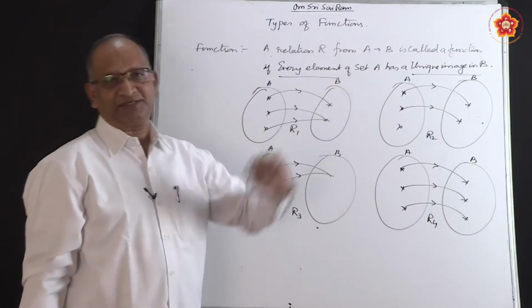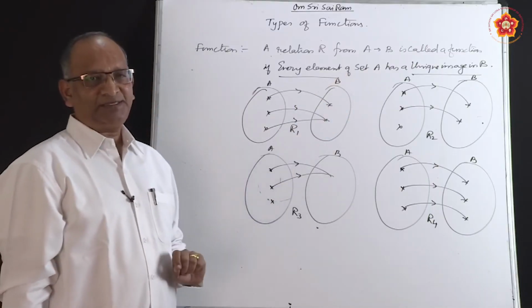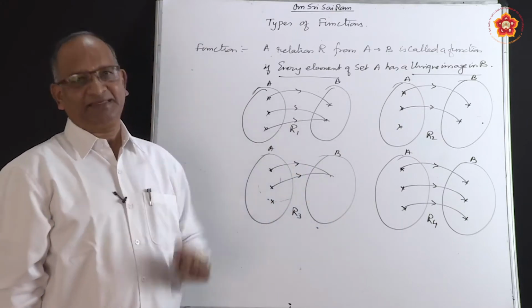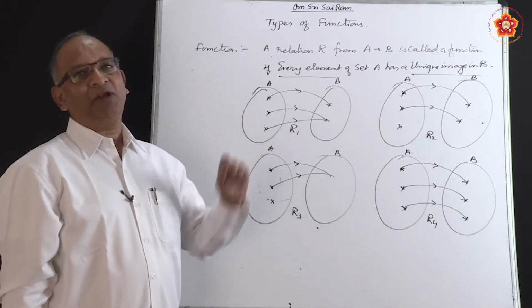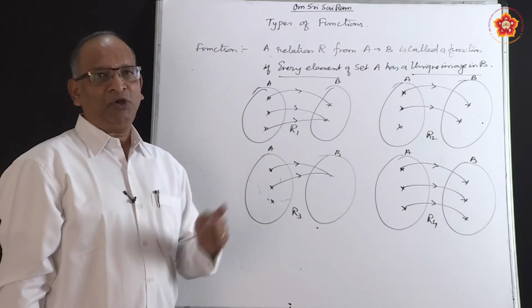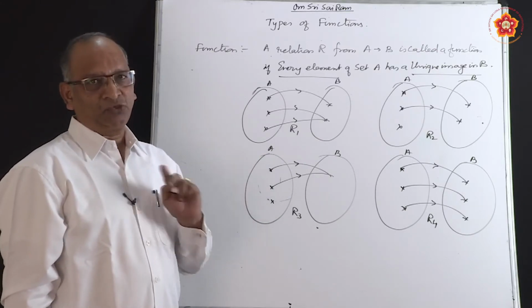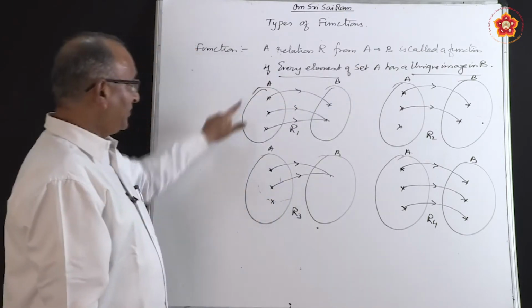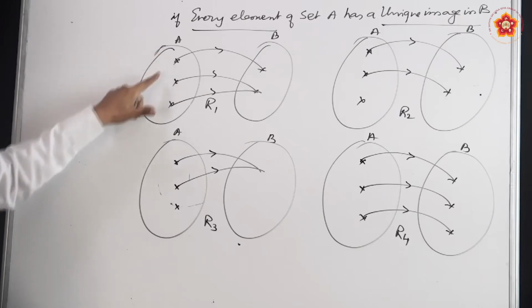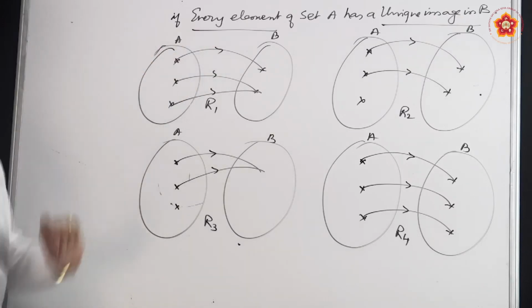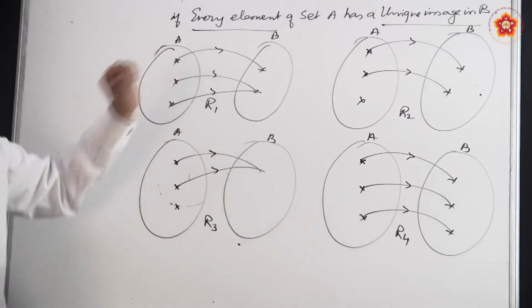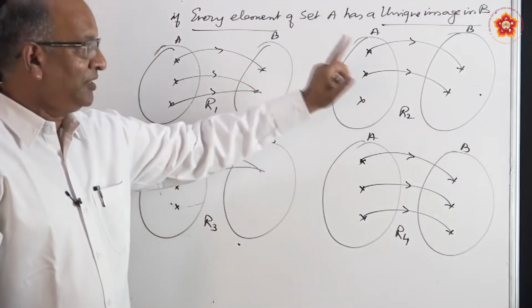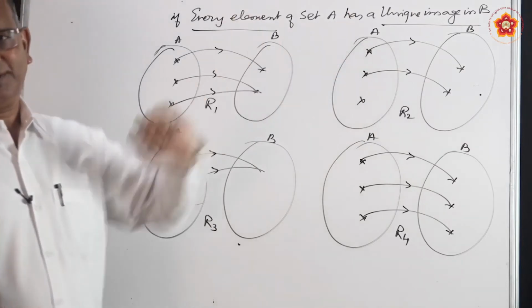All of them are relations. Why are all of them relations? Because elements of the first set are related with the elements of the second set. But all of them are not functions. In order to know whether it is a function or not, check two things. One is every element of set A. If you look at the first diagram, every element of set A has an image. So this relation is a function. Look at this. Here one element is missed out. So it is only a relation, but it is not a function.